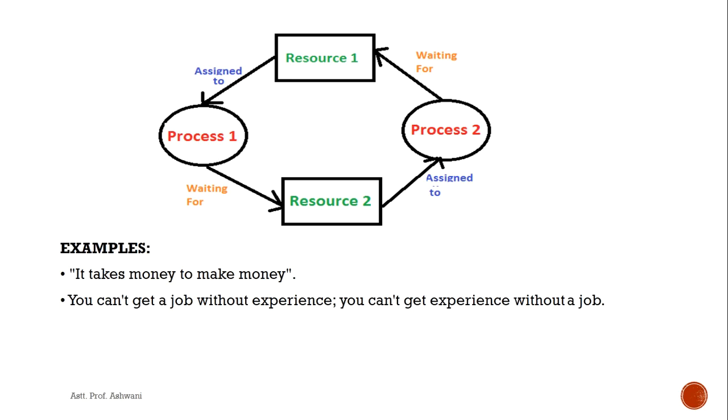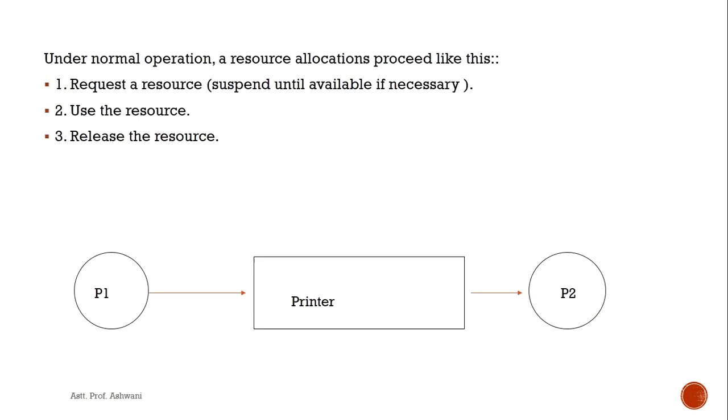Proceeding to our next topic, the system model of deadlock. A system consists of a lot of resources which are distributed among a finite number of processes. What does it mean? A system has many resources which are distributed among a number of processes. The resources are partitioned into several types, like memory space, CPU cycles and disk drives.